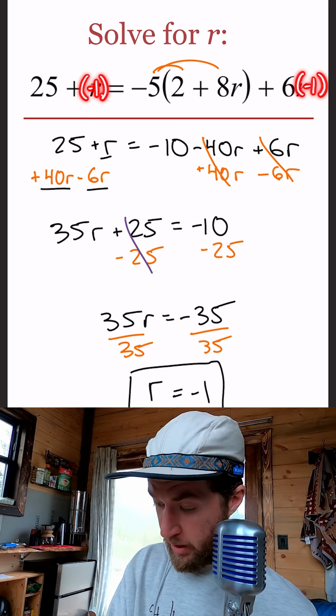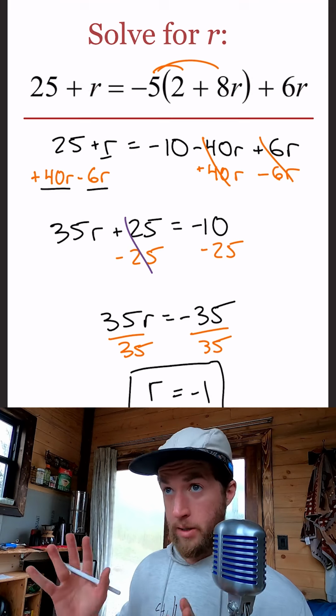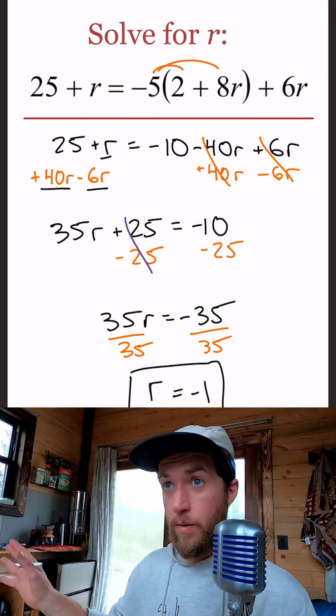And you should be able to take that -1 and plug it in and double check that if I plug in -1 for r, that left side equals right. That's a way to absolutely know you're correct, and you can move on to the next.